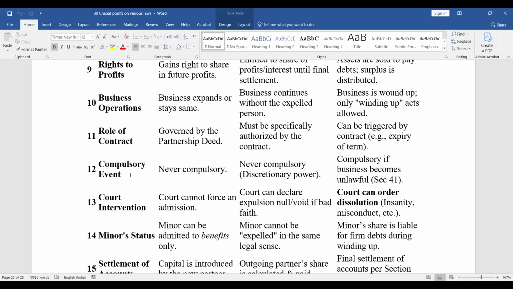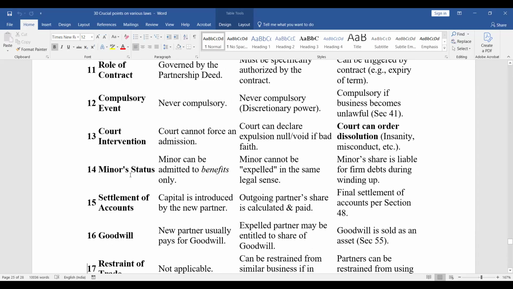Court intervention. Admission, court cannot force an admission. Expulsion, court can declare expulsion null and void if bad faith. Dissolution, court can order dissolution for insanity, misconduct, etc. Minor status: admission, minor can be admitted to benefits only. Expulsion, minor cannot be expelled in the same legal sense. Dissolution, minor's share is liable for firm debts during winding up.